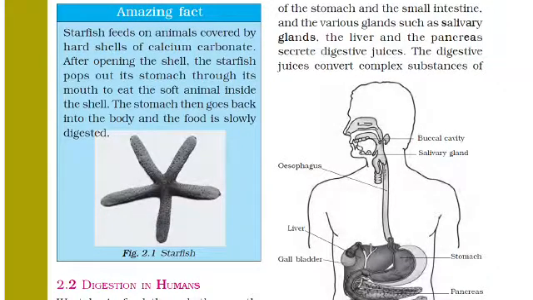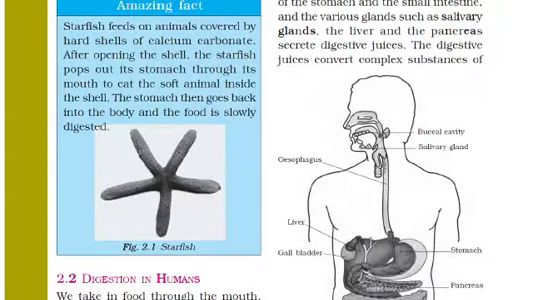These all secrete different kinds of digestive juices.